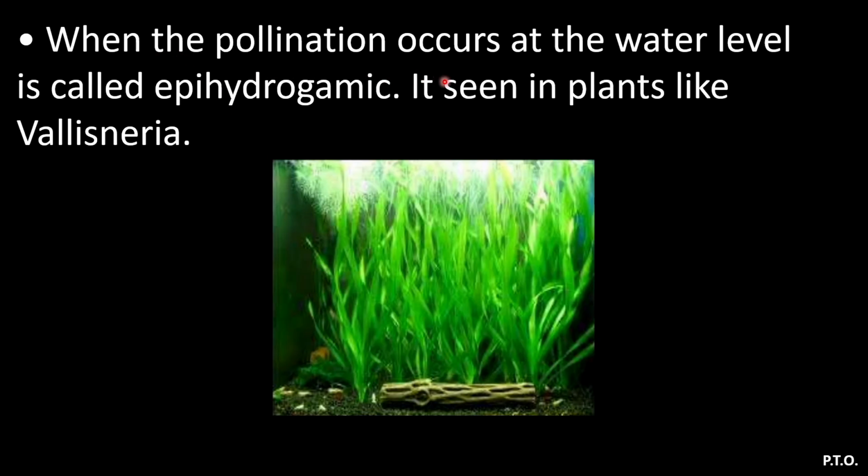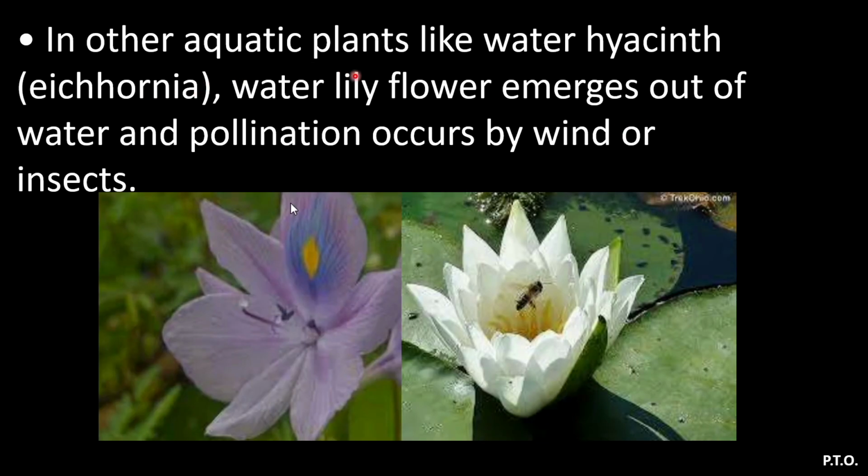Next, when pollination occurs at water level, it is called epihydrogamic. It is seen in plants like Vallisneria. In other aquatic plants like water hyacinth, Eichhornia, and water lily, flowers emerge out of water and pollination occurs by wind and insects. So even though they are aquatic plants, they emerge out of water, and here you will find the pollination occurs by wind or insects.